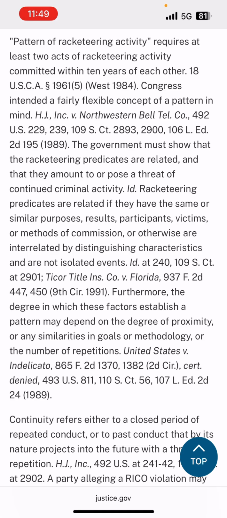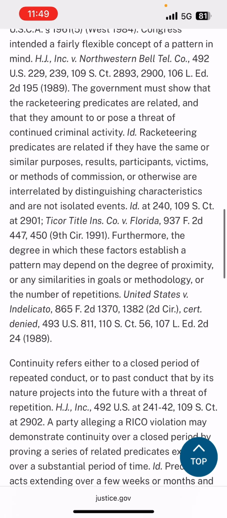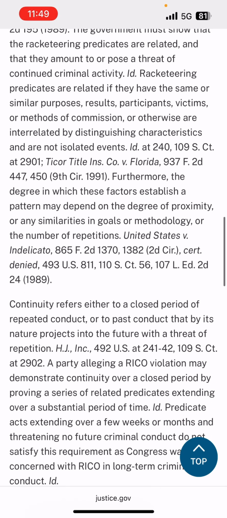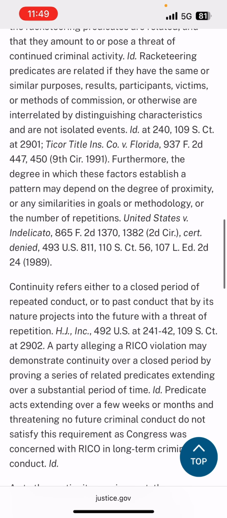The government must show that the racketeering predicates are related and that they amount to or pose a threat of continued criminal activity. Racketeering predicates are related if they have the same or similar purposes, results, participants, victims, or methods of commission, or otherwise are interrelated by distinguishing characteristics and are not isolated events.